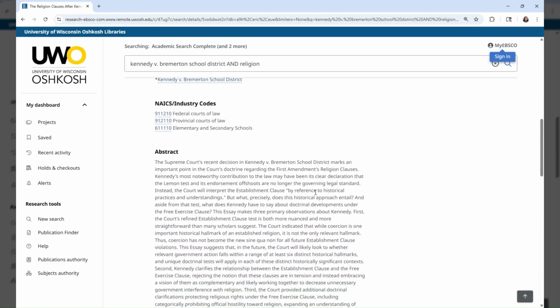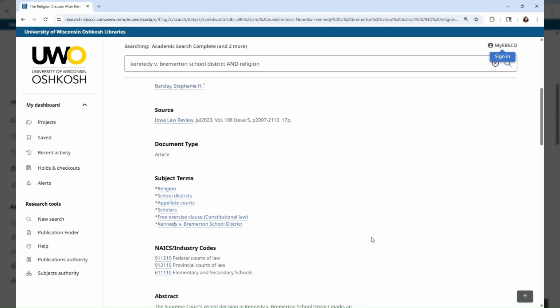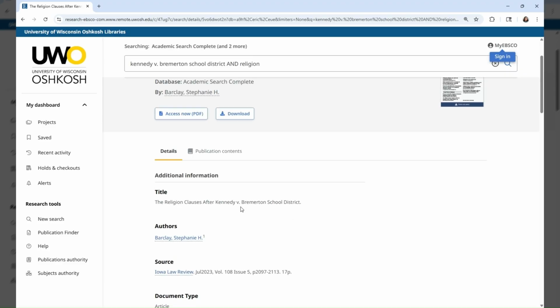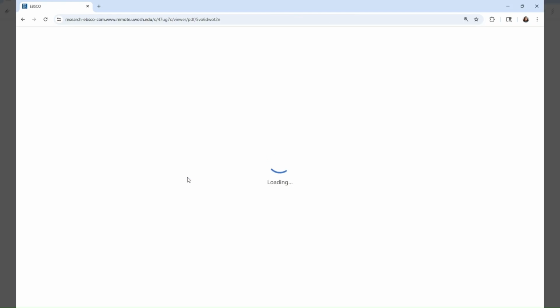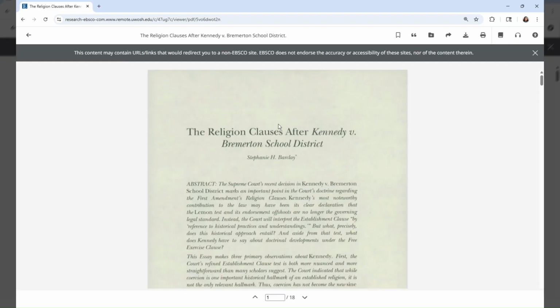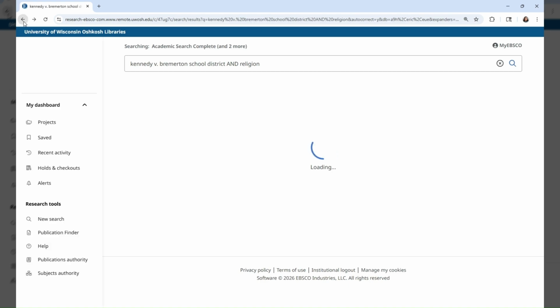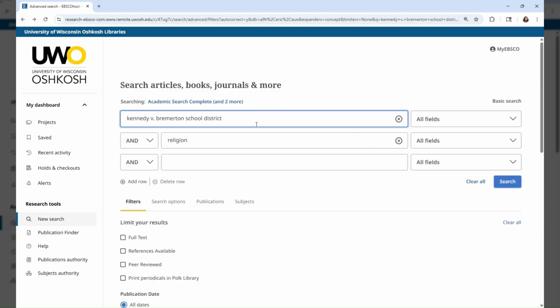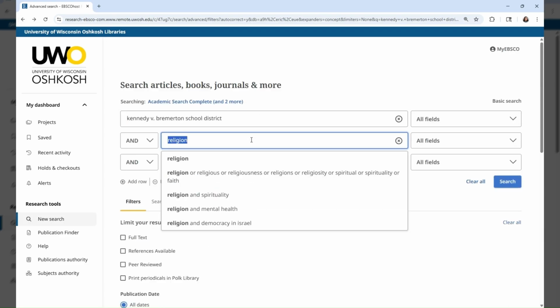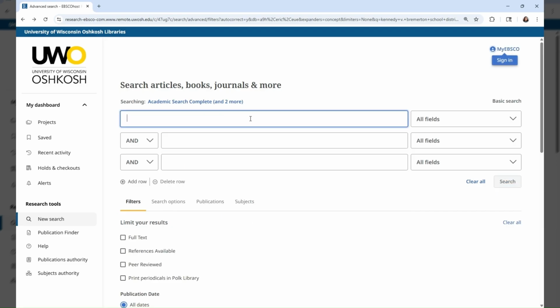From here, you can see information like the abstract, subject terms, information you would need for the citation, and you can access the journal article. You may see some overlap in the articles in these databases and the ones that we've already searched. These databases, however, are also very good for finding cases or topic areas for your assignments.